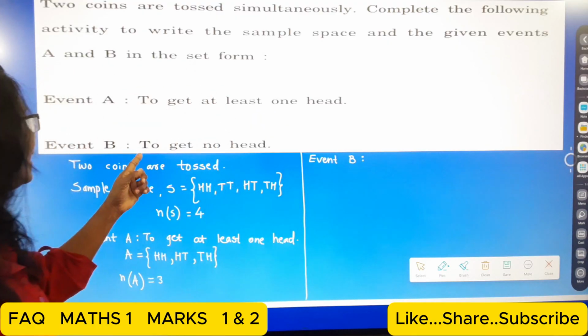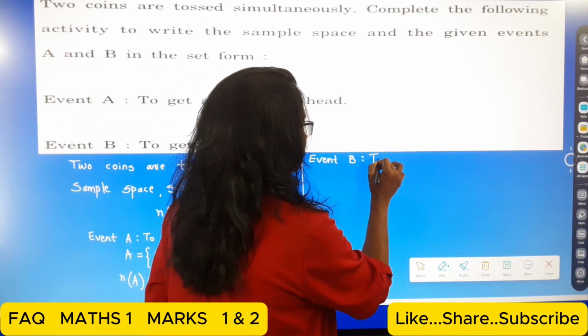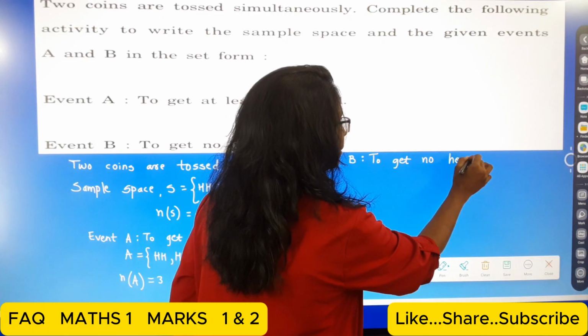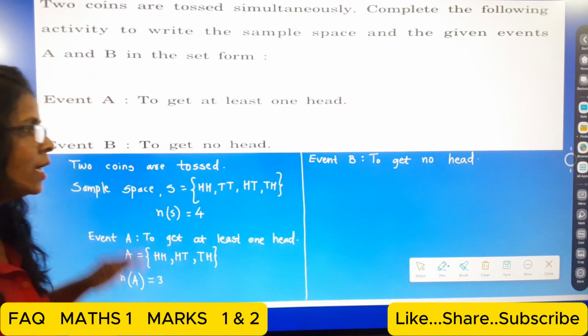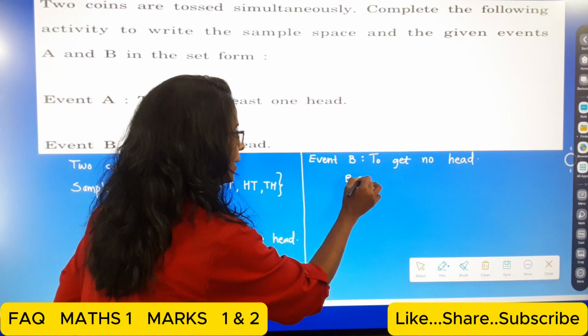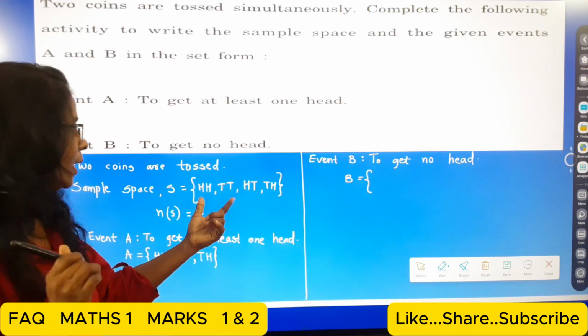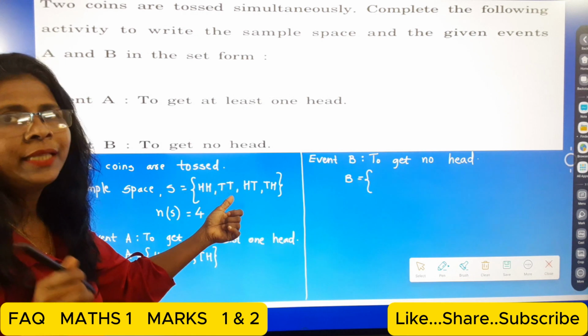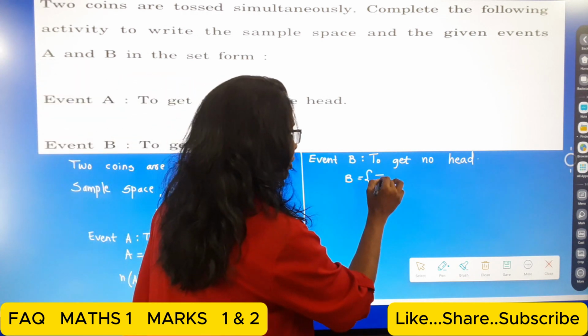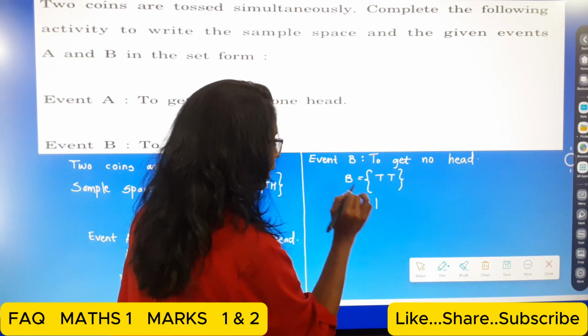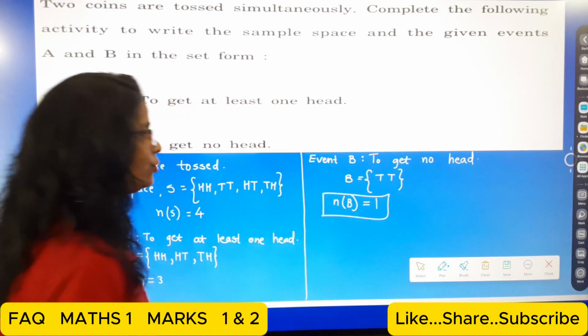Here event B is to get no head. Okay students, now here no head means that from the sample space only the TT. That TT form is very important. So TT. So here n(B) is equal to 1. Up to this you can do it.